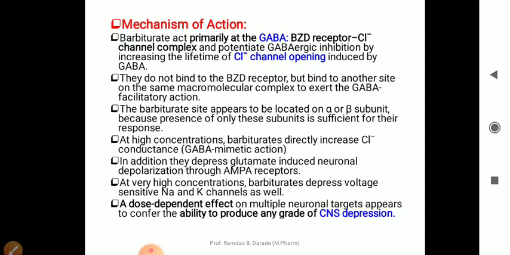At low dose, it particularly binds to GABA receptor and opens chloride channels, and it causes depression of the central nervous system. But when the concentration of barbiturates is increased, at that time it decreases glutamate type of receptors, as well as it can depress the voltage sensitive sodium and potassium channels. Okay, so this all is a dose dependent phenomenon. So this is about the mechanism.